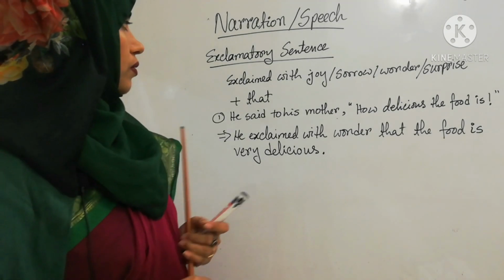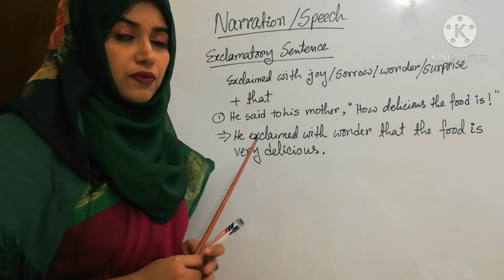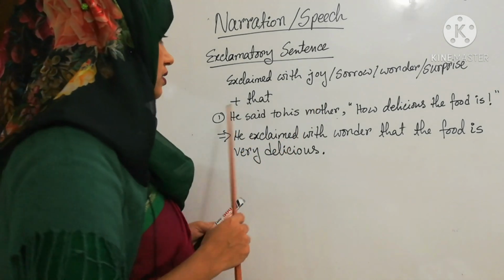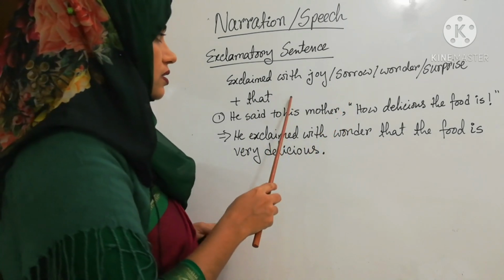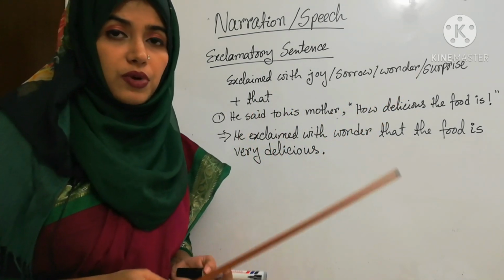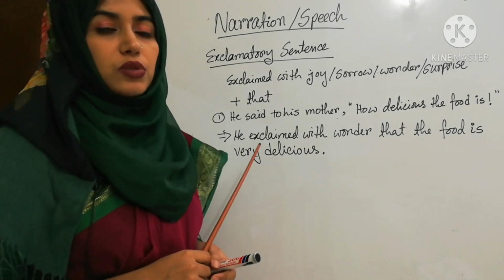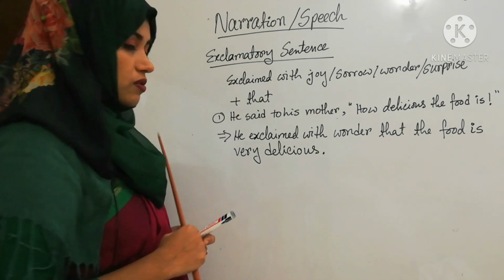And so we have to use exclaimed with joy, if it is suggesting any happiness. In that case we will use exclaimed with joy. For sorrow we use exclaimed with sorrow. Wonder or surprise, for being surprised or being amazed, we can use exclaimed with wonder or surprise. Okay, and after that we have to use that.